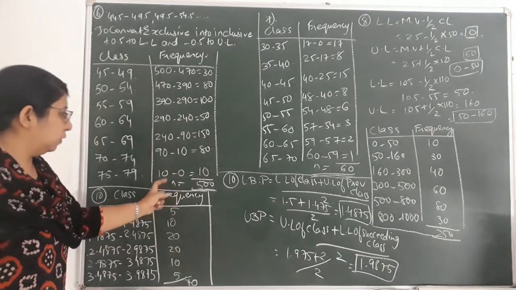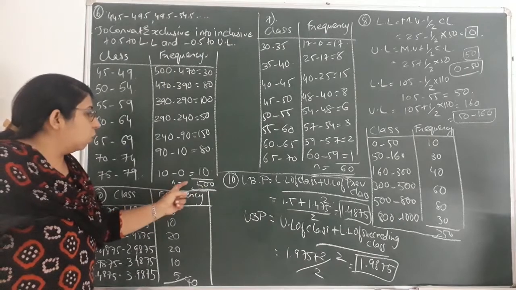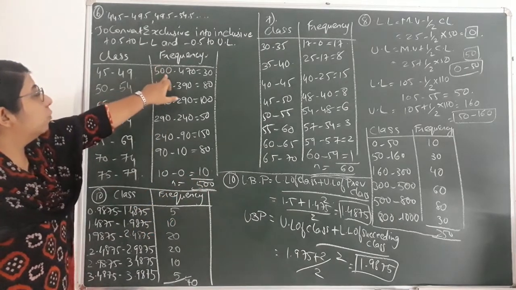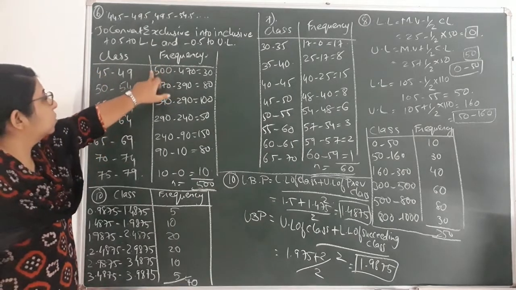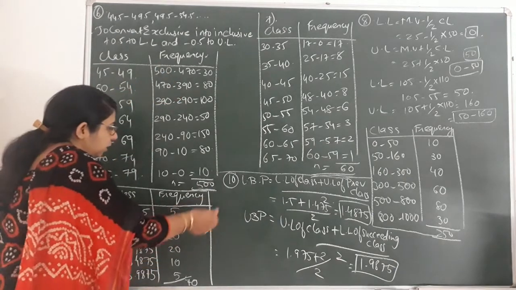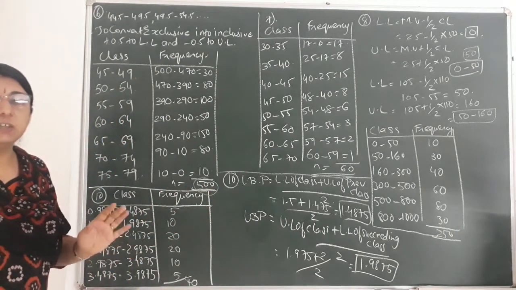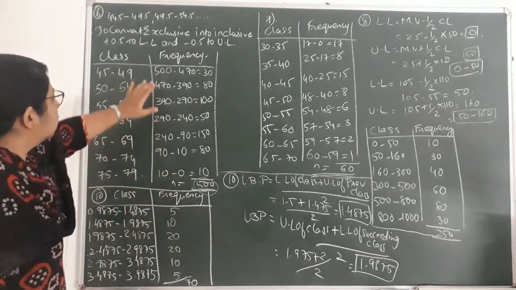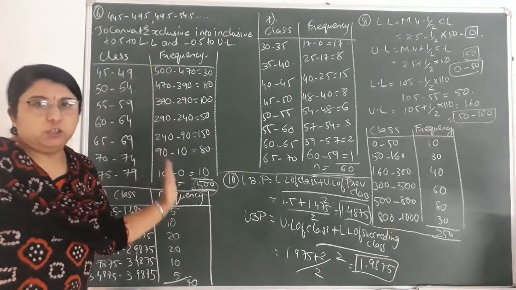And at the end, you have to verify what the total comes to. Always the total of the frequency should come to the highest cumulative frequency. Here you can see the maximum cumulative frequency is 500. Okay, so the same value of frequency should come. It means your answer for the original frequency, whichever you have found, is the correct one. Okay, so this was the way to convert more than type cumulative frequency into original frequency.